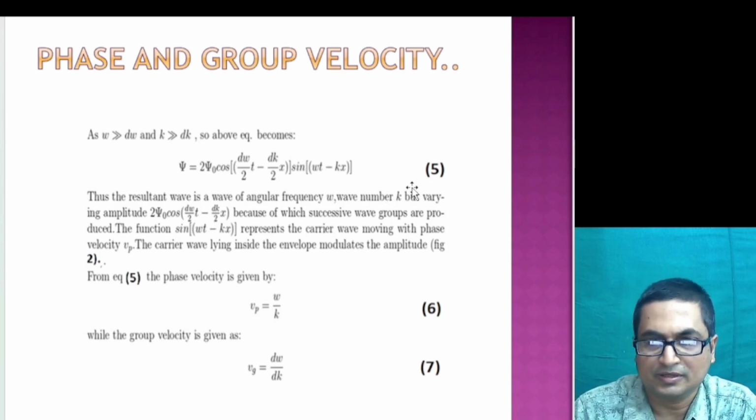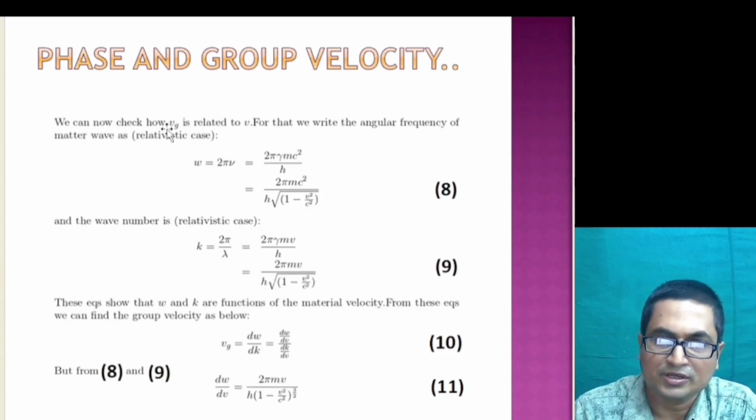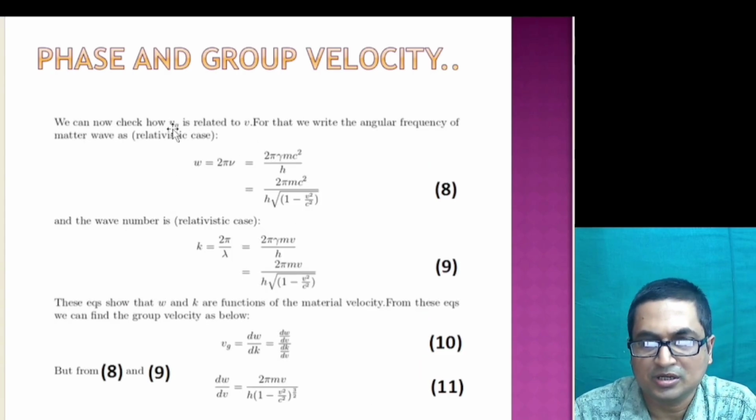We can find an expression for it. Now coming back to equation 5, the phase velocity can be easily defined because this is related with the phase factor, and so phase velocity is omega by k from the sine term, and the group velocity is from this cosine term representing the amplitude. So group velocity is d omega by dk, while phase velocity is omega by k, as given by equation 6. So we can now find how this group velocity is related to material particle velocity v.